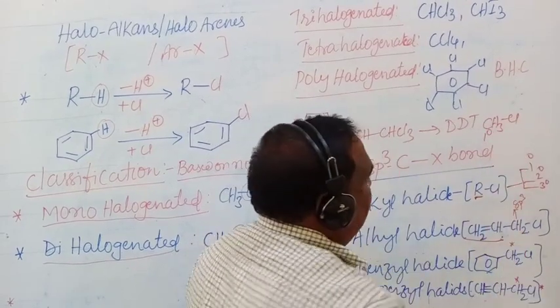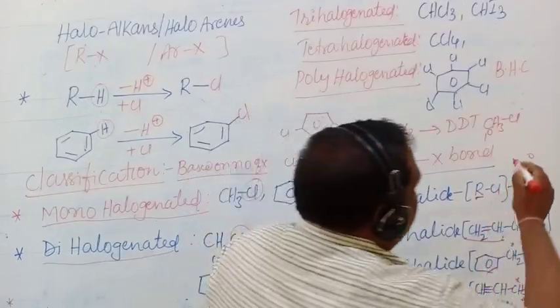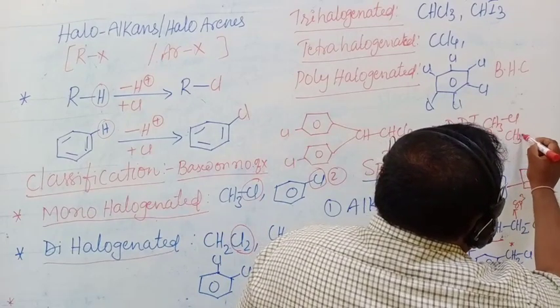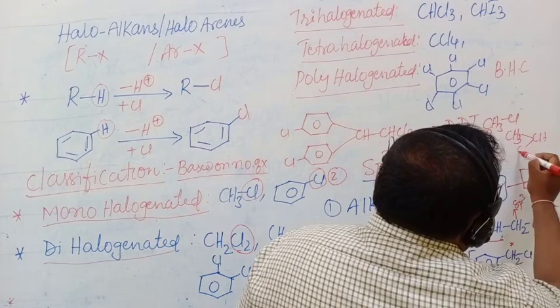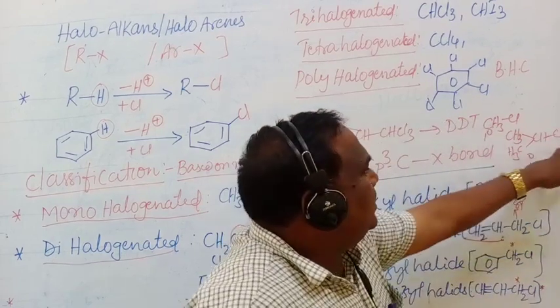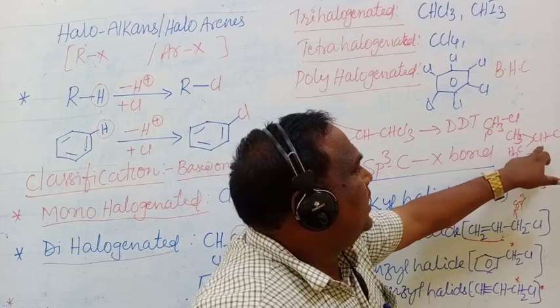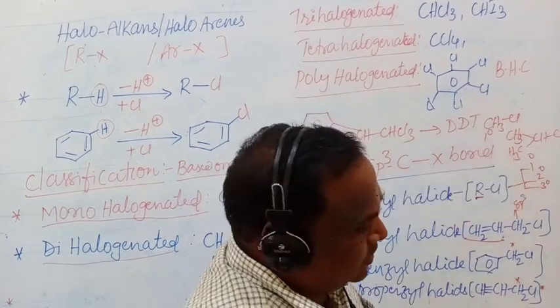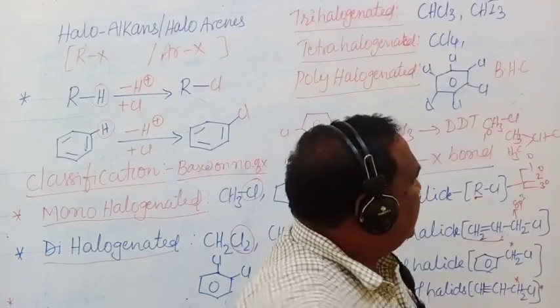If the compound is CH3, CH, CH3 with Cl, the halogen-attached carbon is attached to two carbons, so it is a 2 degree alkyl halide.